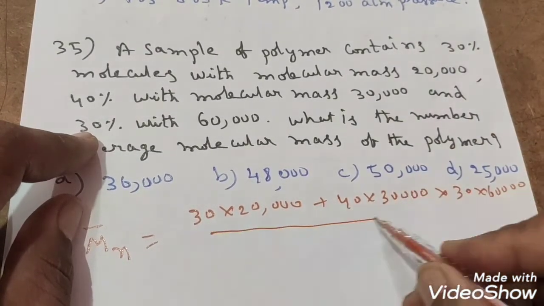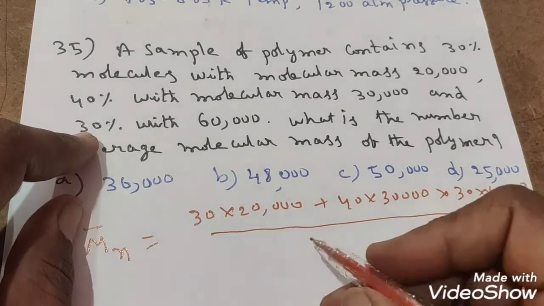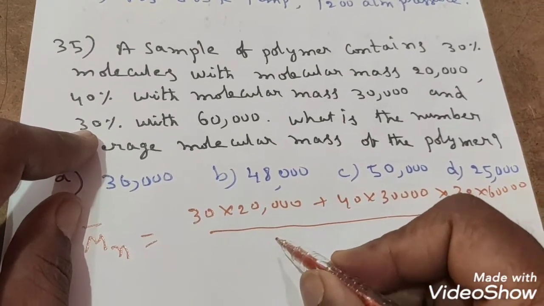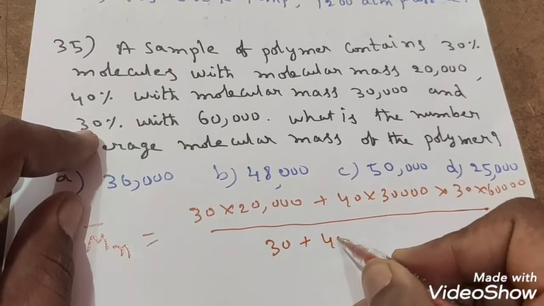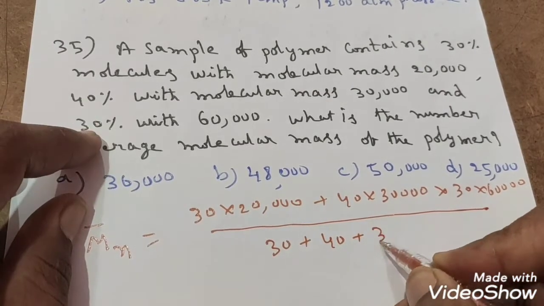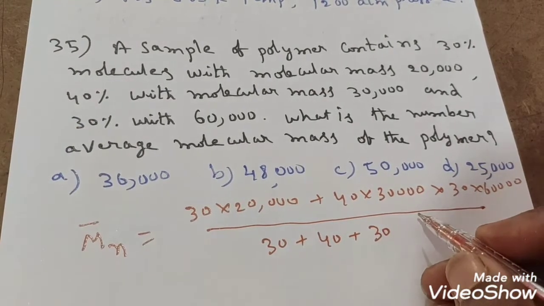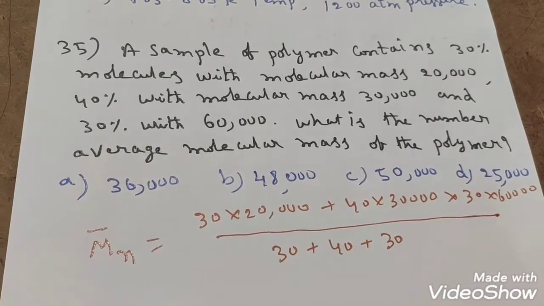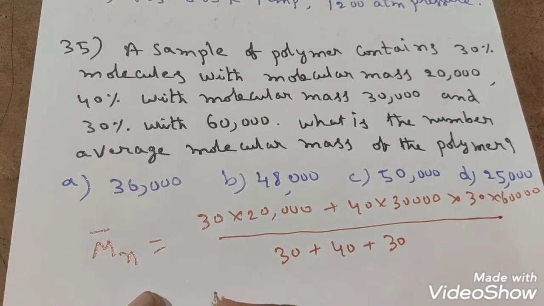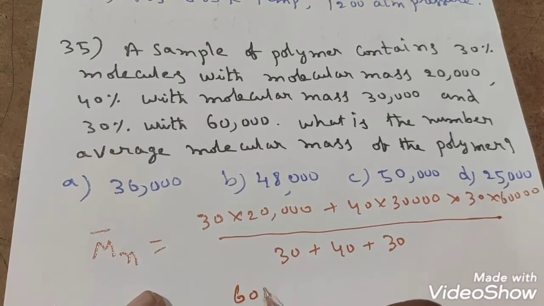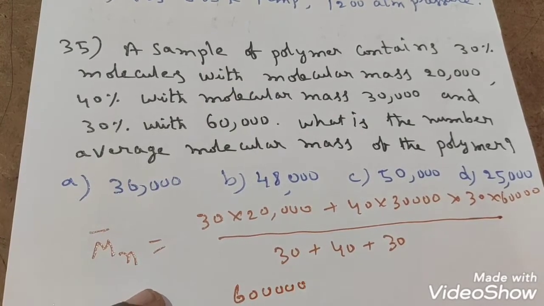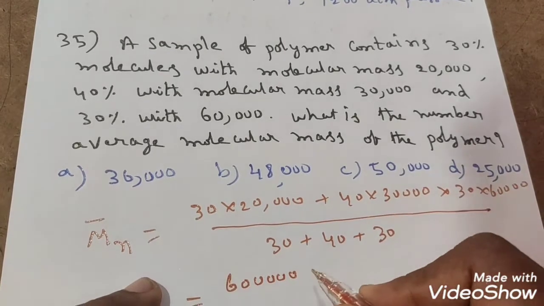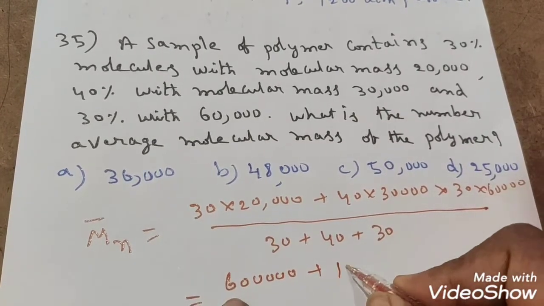Divided by what? The sum of the percentages. That is 30 plus 40 plus 30 again, so the total value is 100. If you multiply 30 with 20,000, you will get 6 lakhs. Correct? Yes. 6 lakhs plus this is 12 lakhs.